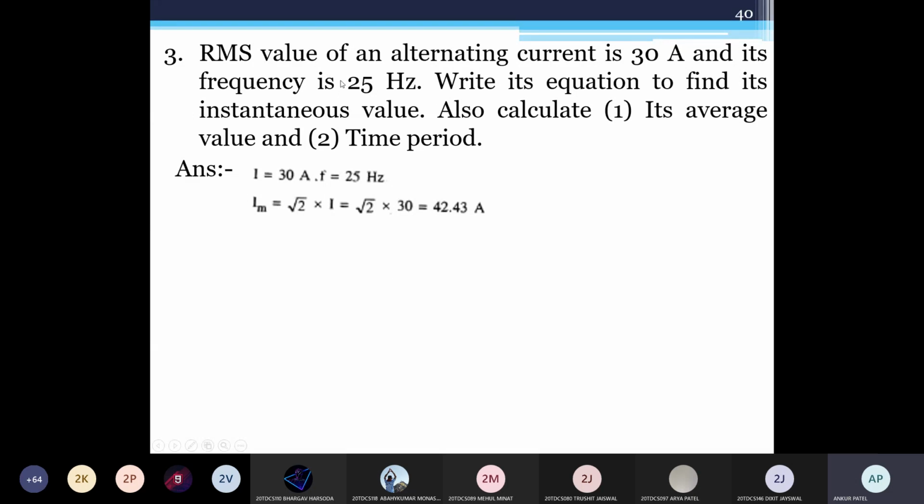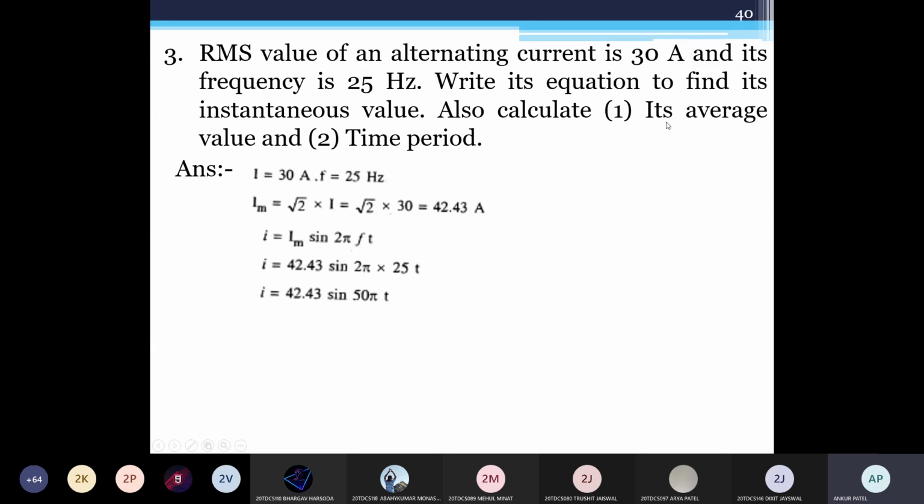Yes, sir. So frequency is given. Now just show this equation. I equal to Im sine 2 pi ft, 42.43 sine 2 pi into 25t. So sine 50 pi t. So this is the equation of instantaneous value, where this small i is the instantaneous value of current.